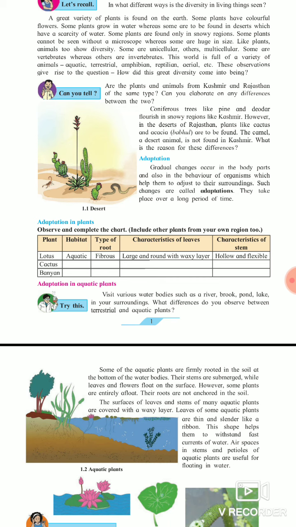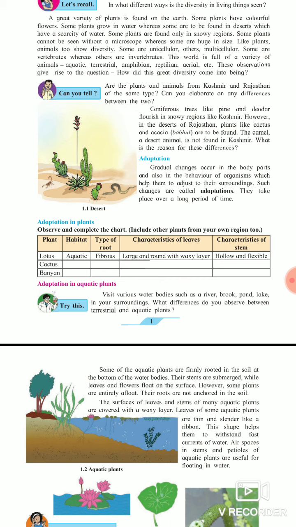The name of the plant is given, that is lotus. The habitat is aquatic, we know that lotus is an aquatic plant. The type of root is fibrous. Characteristics of leaves: large and round with a waxy layer. Characteristics of stem: hollow and flexible. After that, cactus is a desert plant. You have to write down the type of root, the characteristics, and the characteristics of the stem also. Likewise, you have to complete this table.